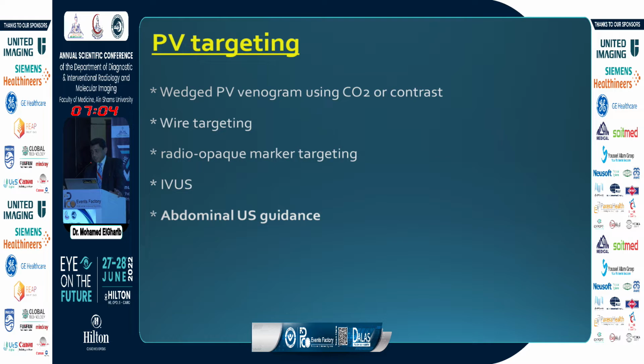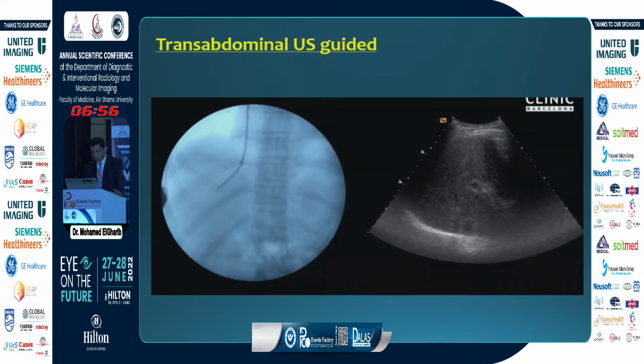The IVUS is very expensive and not available. And the most easy and the most practical is the abdominal ultrasound guidance. And actually this is what we actually do in TIPS.